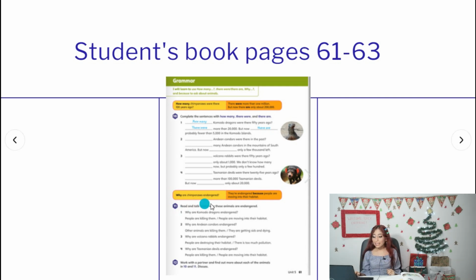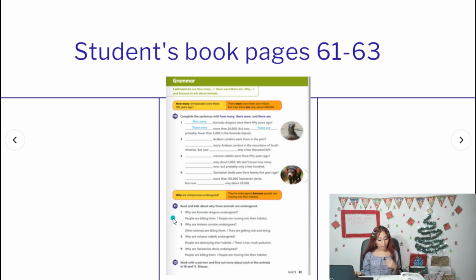Now, going to the next activity, I'm hurrying up because we have 2 more pages to do. Why are chimpanzees in danger? Esto fue lo otro que aprendimos. They're in danger because people are moving into their habitat, okay? Aquí tenemos because, que fue lo que les dije. It's important to always use because. Activity 11, read and talk about why these animals are in danger, okay?